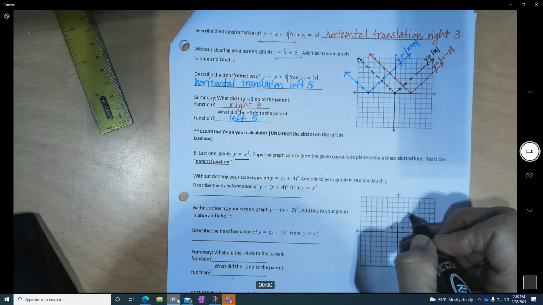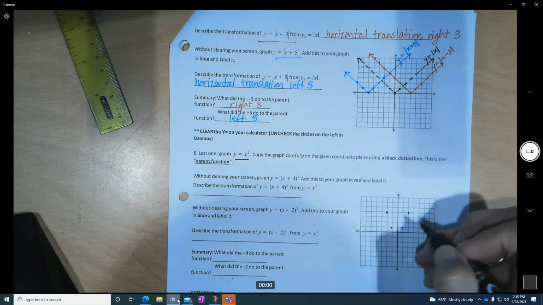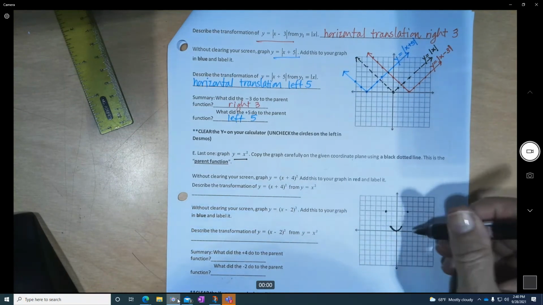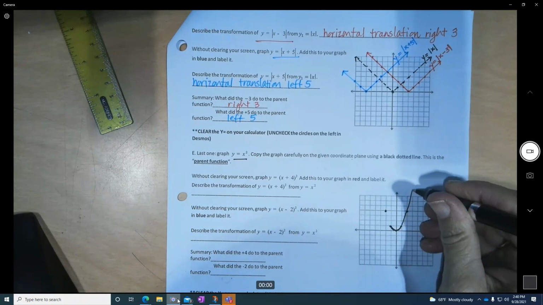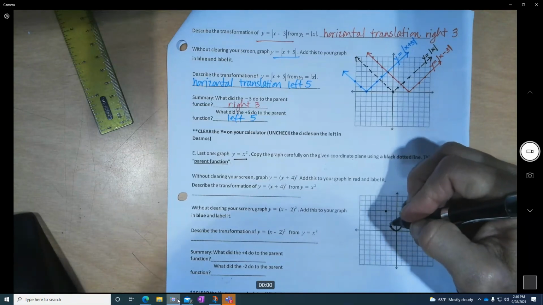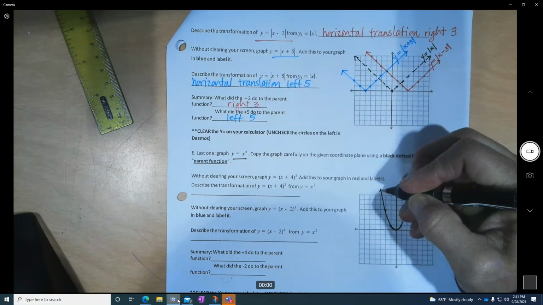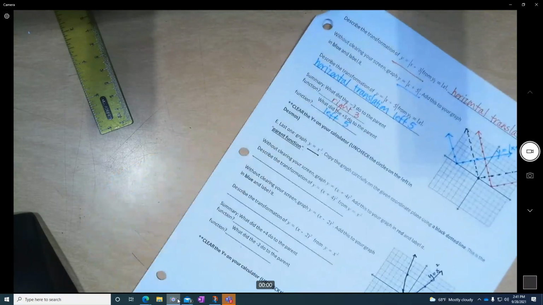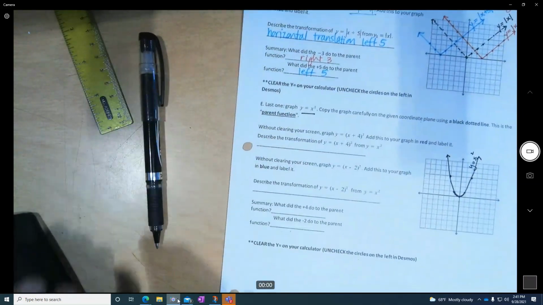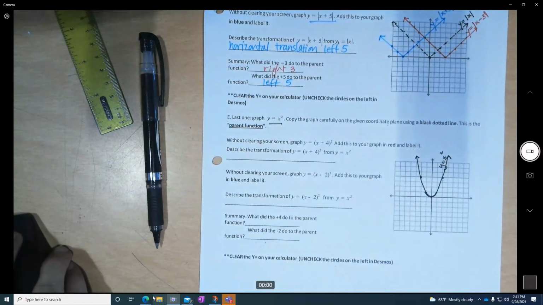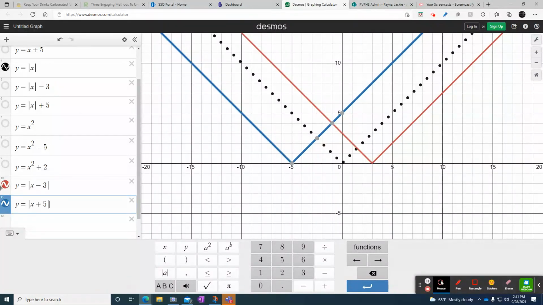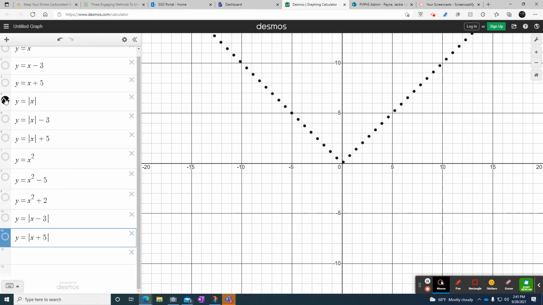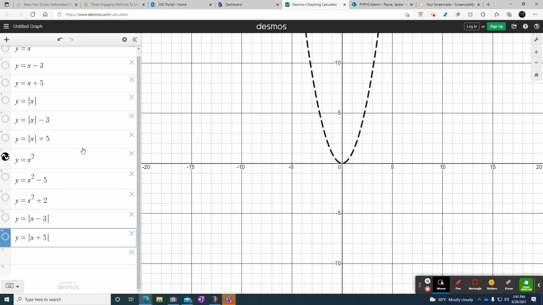1, 2, 3, 4. I know it looks like this. Happy graph. This is y equals x squared. Go back to Desmos, turn the other ones off. Turn this one on.